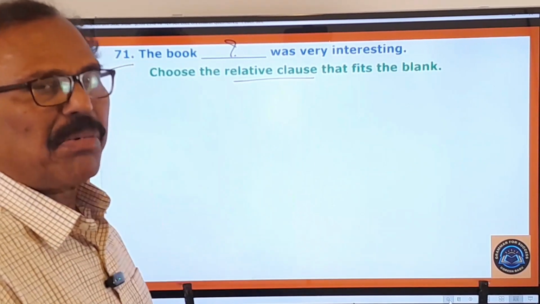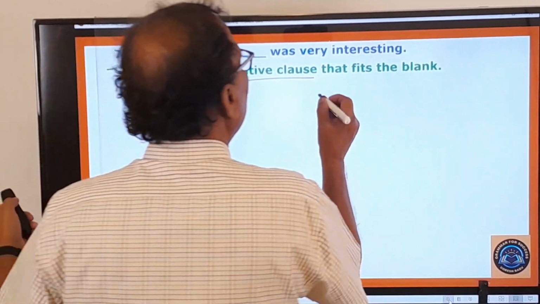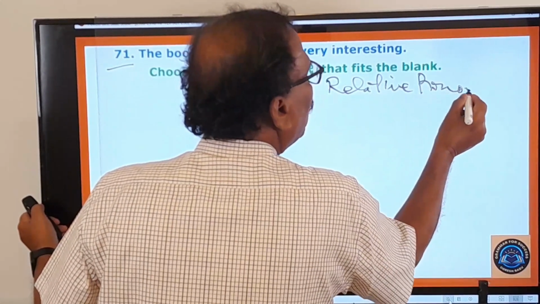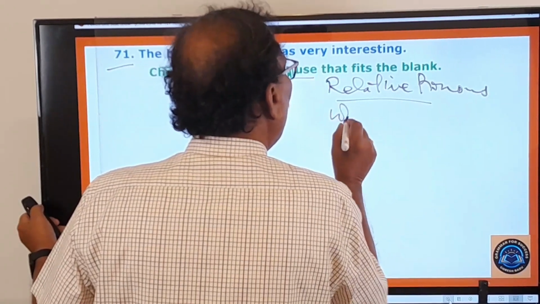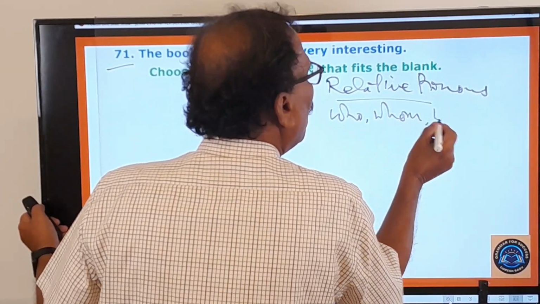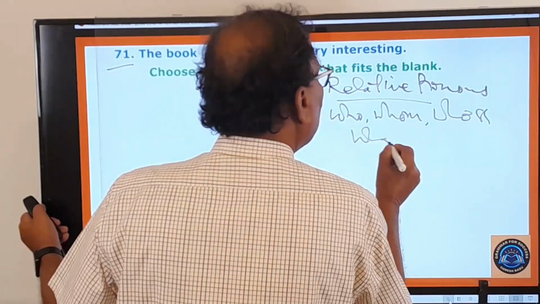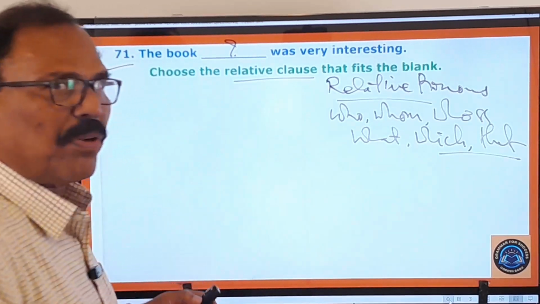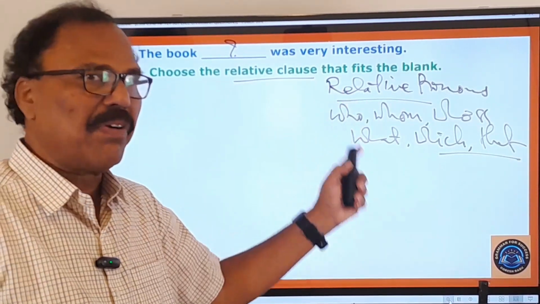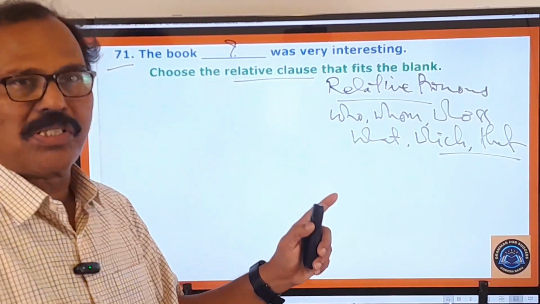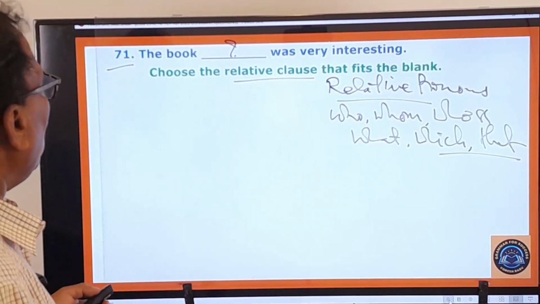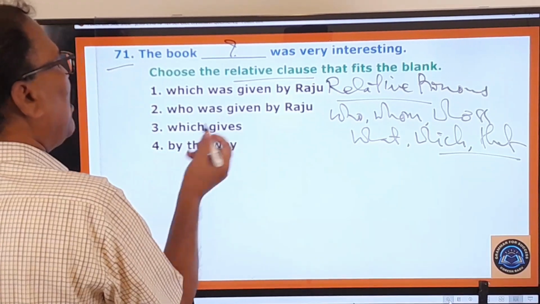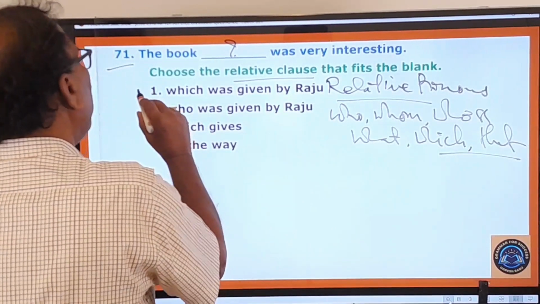Relative clauses are nothing but the sentences that begin with the relative pronouns. Okay, relative pronouns. What are the relative pronouns? Yes: who, whom, whose, what, which, and that. So these are called relative pronouns. Any clause that begins with any one of them is called a relative clause. Right. And now let us look at the options given here. These are the options, and here, which was given by Raju, the very first one is the right one.